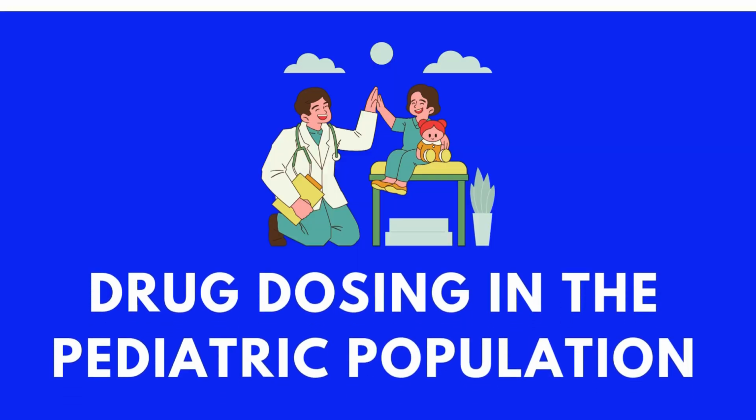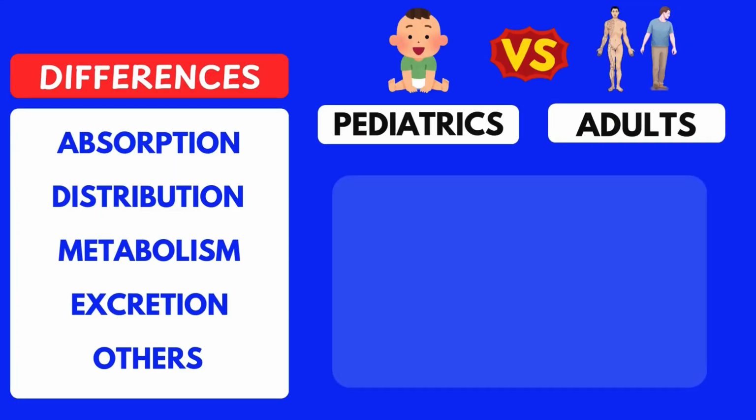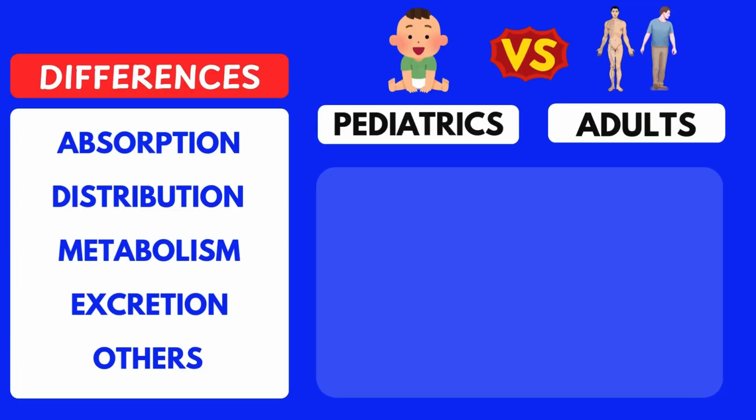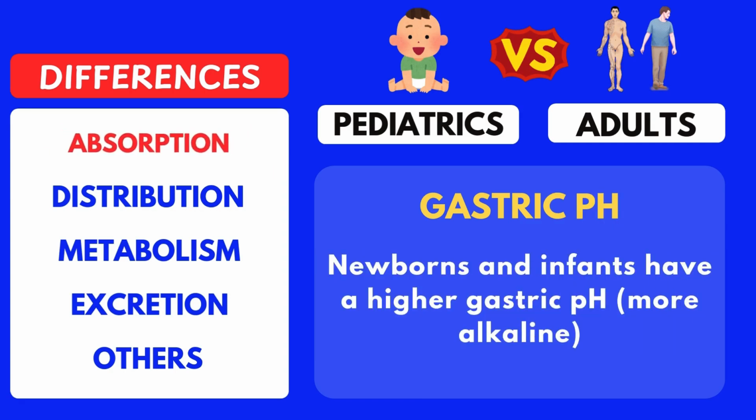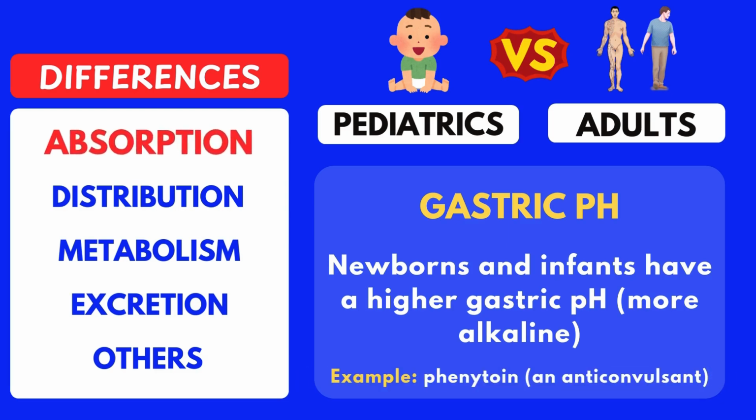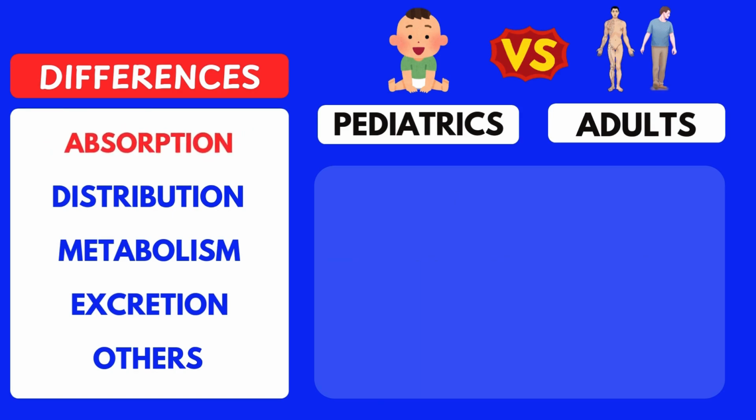Now, we're going to talk about drug dosing in pediatrics, specifically how the physiology of children differs from that of adults. First, gastric pH. A newborn's stomach is less acidic than an adult's, which changes how certain drugs are absorbed. For example, phenytoin, an anticonvulsant, can be absorbed differently in neonates because of their less acidic stomach. So, we need to account for these differences when prescribing medication.